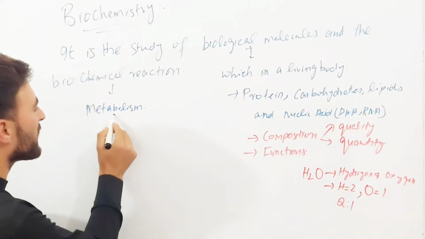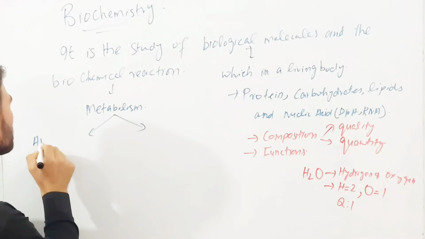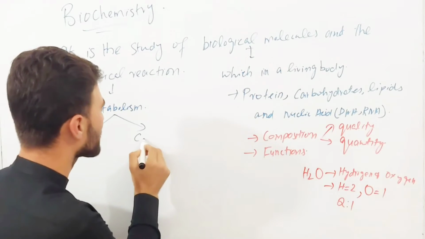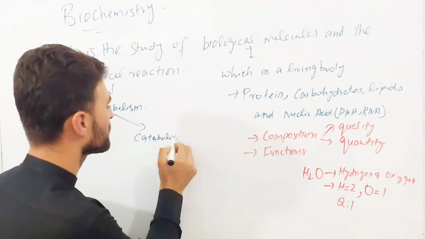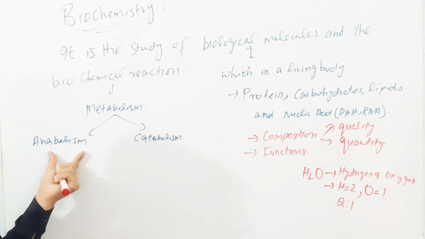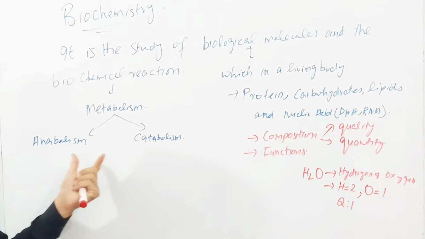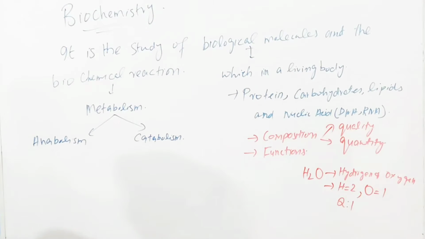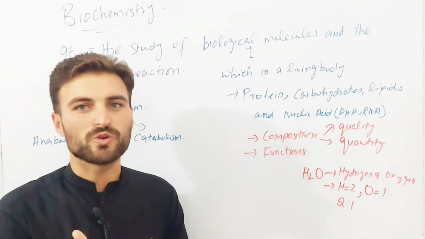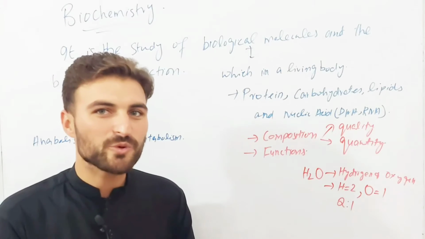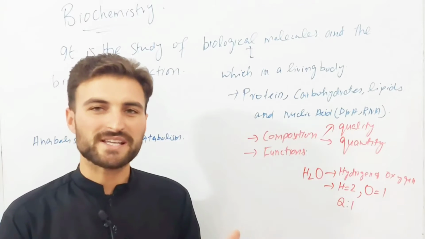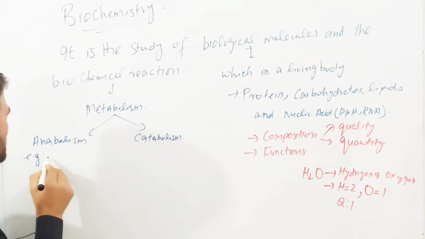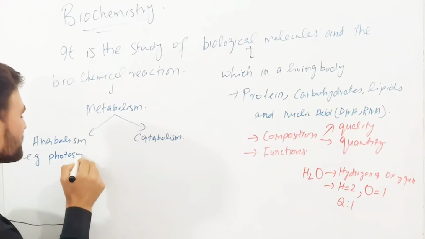Metabolism has two types. One is anabolism and the second type is catabolism. Anabolism is a constructive process while catabolism is a destructive process. What does it mean? It means that in anabolism the smaller molecules will come together and give you a larger molecule. A simple example of anabolism is photosynthesis. The best example is photosynthesis.